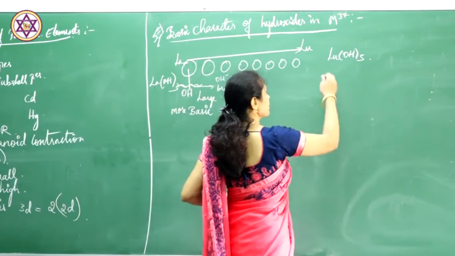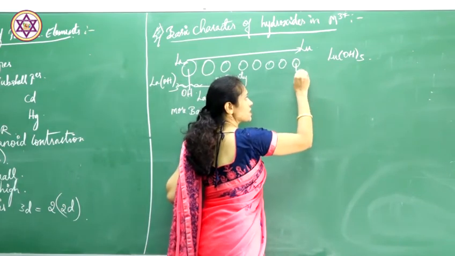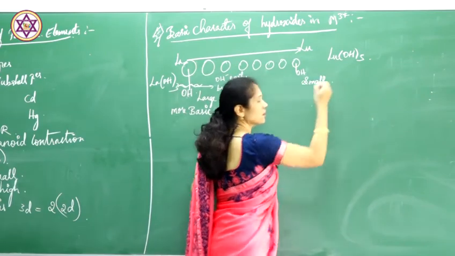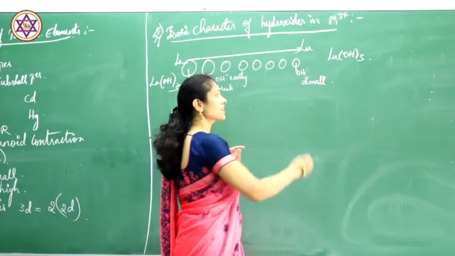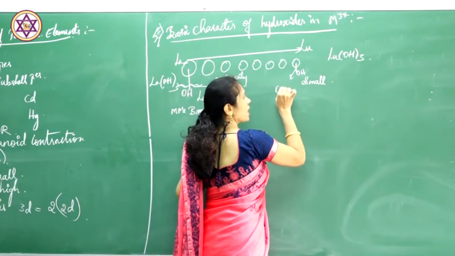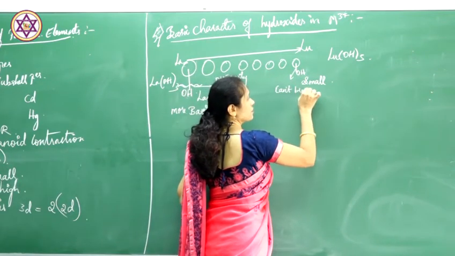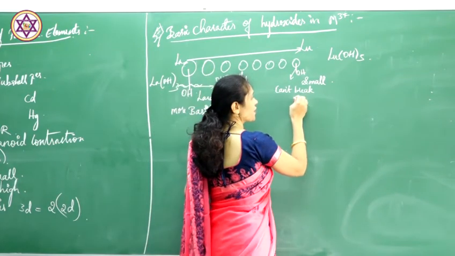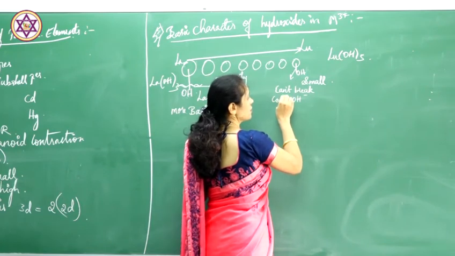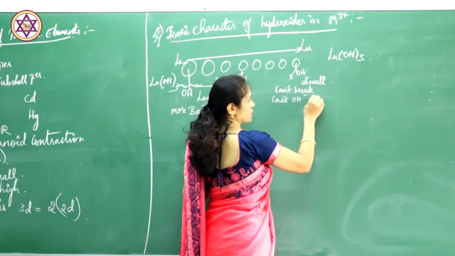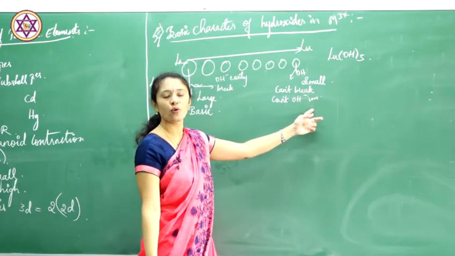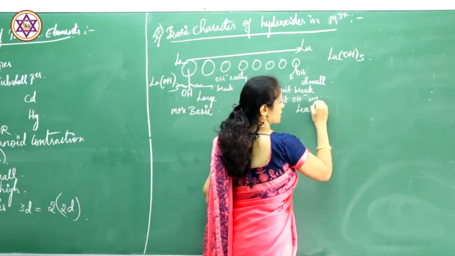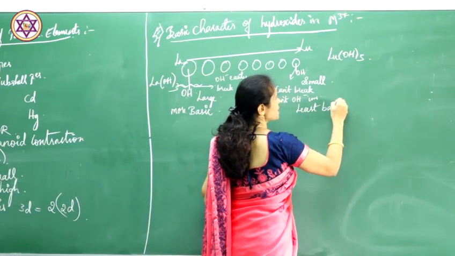Coming to lutetium, in this lutetium, the bond length is very small. If the bond length is small, then I can't break this bond easily. So if I can't break it, I can't release OH minus ions. There is no releasing of OH minus ions. Therefore, it is least basic.